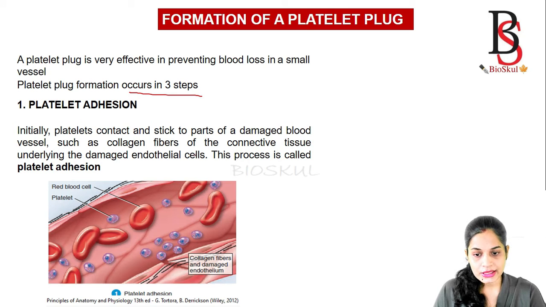Here you can see the platelets, the collagen fibers and the damaged endothelium, and the platelets contact and stick to the damaged vessel. It is the first step of platelet plug formation.